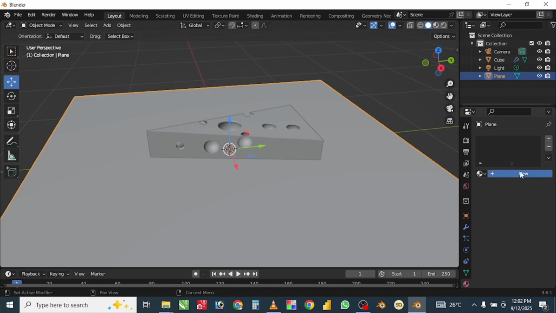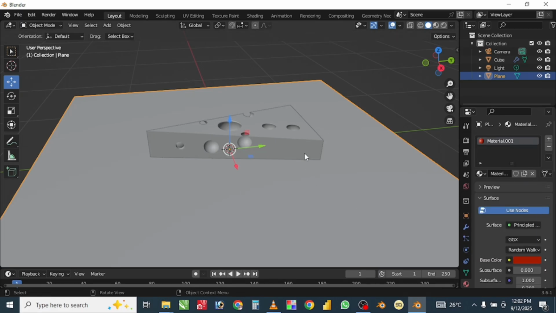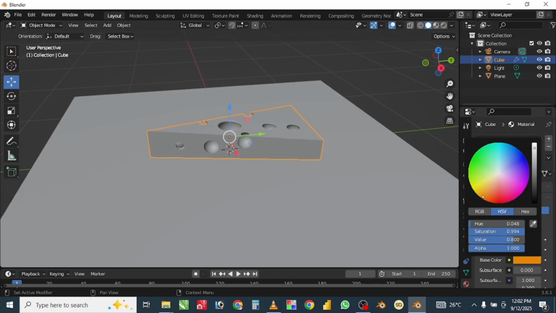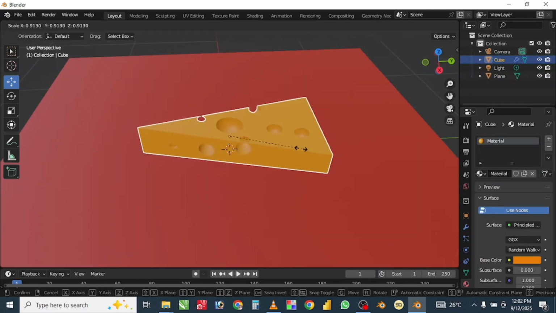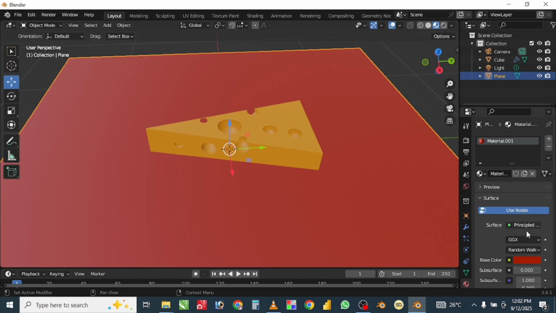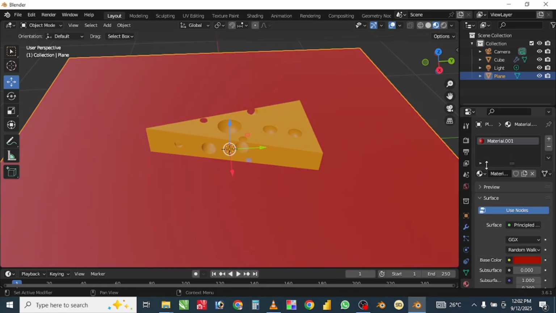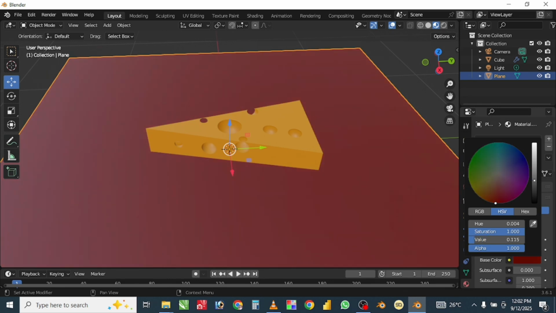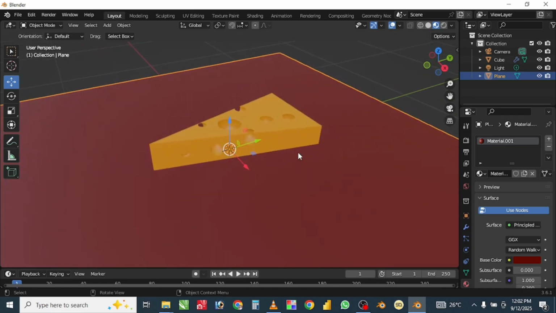I'm going to add some materials to the plane and also to my cheese. I'll give my plane a brown color, reduce the brightness a bit, and also give my cheese the yellow color. Remember, we won't be able to see the color unless we switch to the viewport shading and choose the material preview. Then I just want to make some adjustment on my plane. I wanted it brown, so I'm just going to make some adjustment on it. I think this is better.